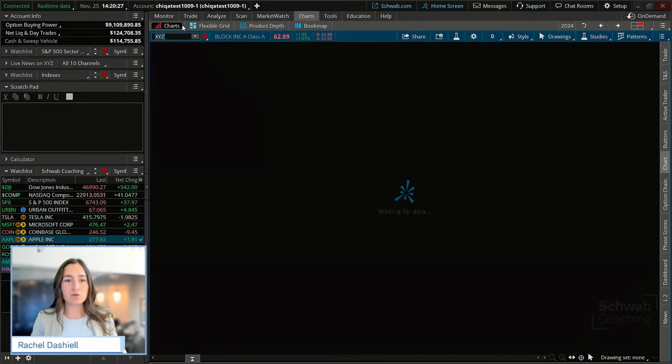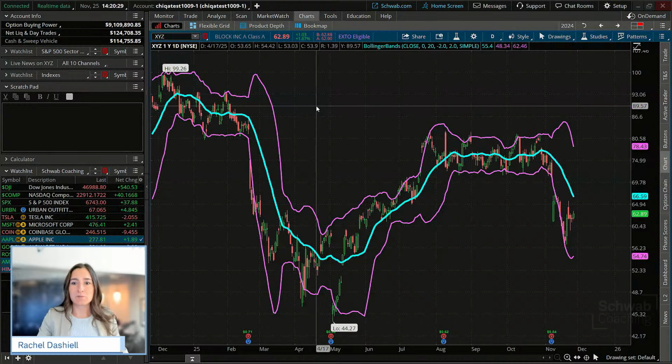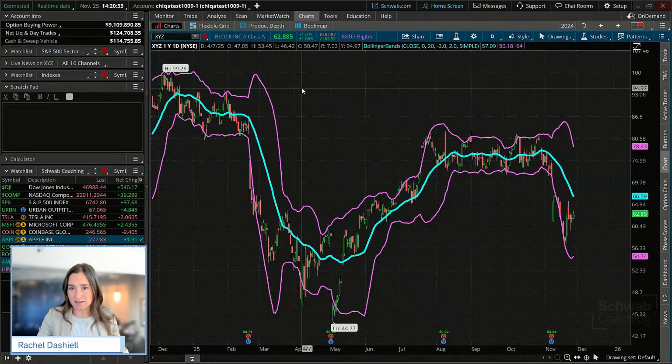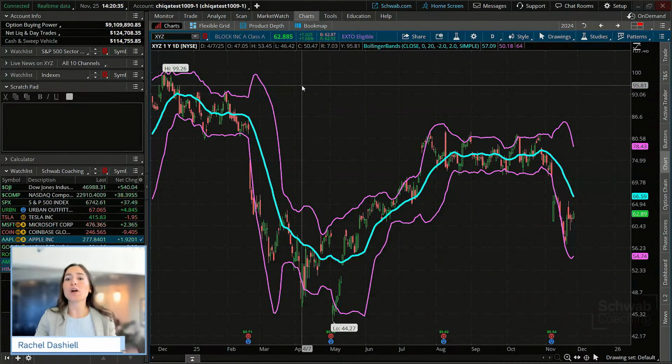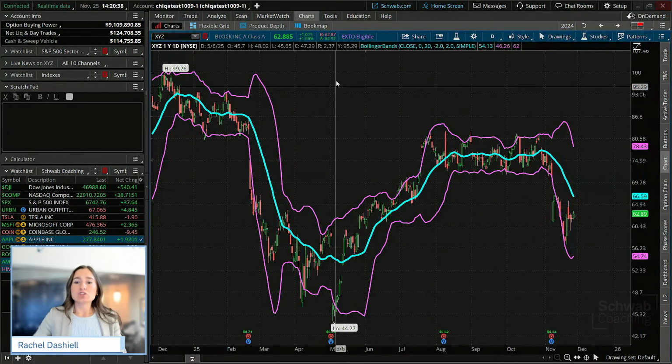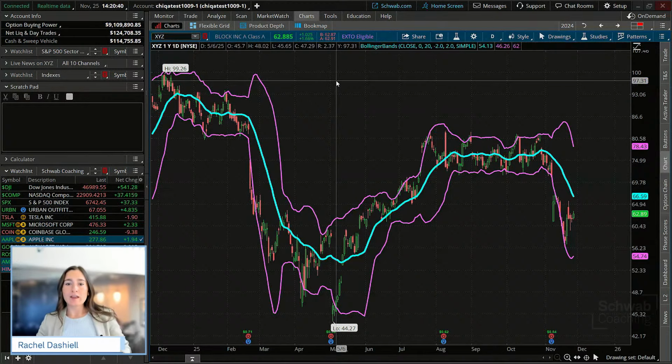This is going to give you more of a mean reverting type of technique here, using XYZ as an example. We talked about price reaching the 2 standard deviation move, and then price typically tending to revert to the mean, which we see with a lot of strategies.